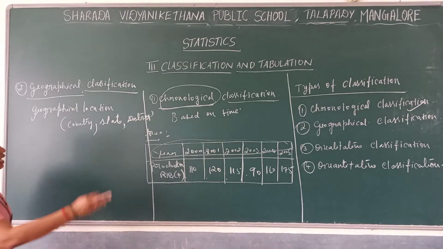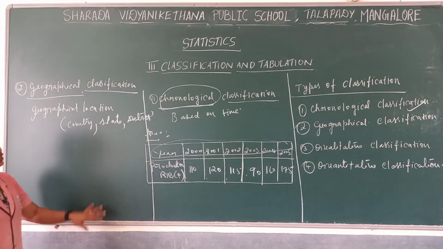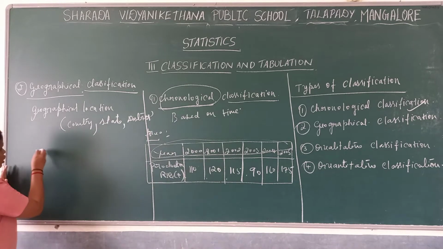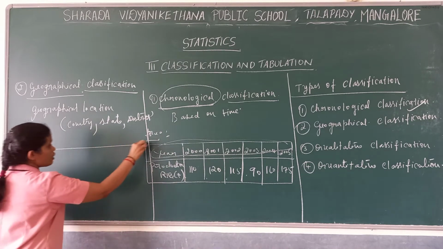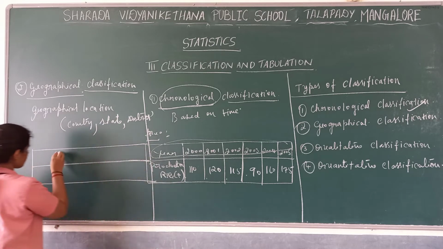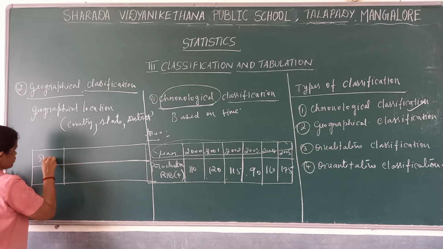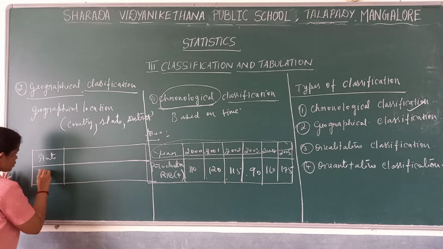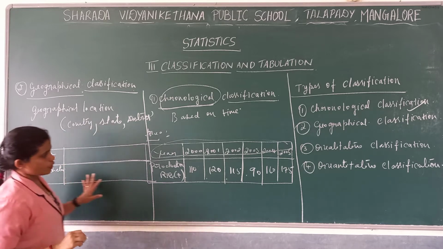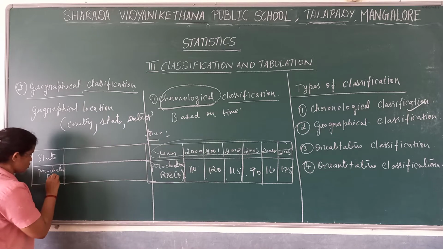For example, now the same information, production of rice, we will take. Here we classified on the basis of time, that is chronological. Here we classify on the basis of geographical location. Now here, state, then production of rice.